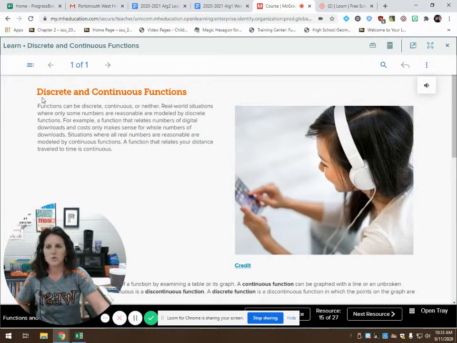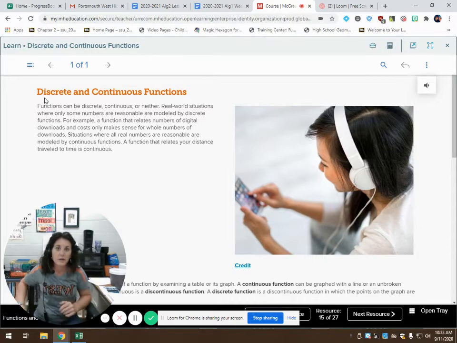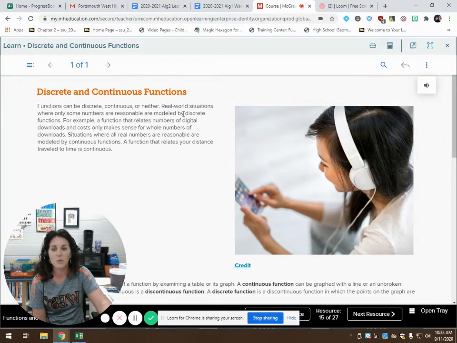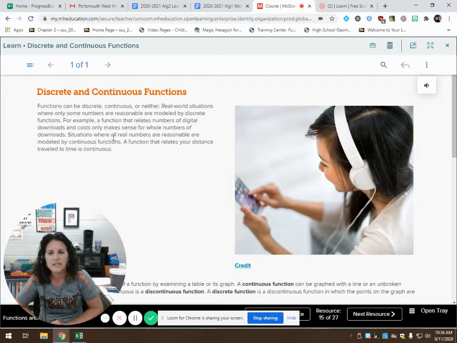And we're going to jump in with discrete and continuous. So I already defined them in the previous video. We're going to look at this again. Functions can be discrete, continuous, or neither. Real-world situations where only some numbers are reasonable are modeled by discrete functions. For example, a function that relates numbers of digital downloads and costs only makes sense for whole numbers of downloads. You're not going to download half a song. You want to download all of it.